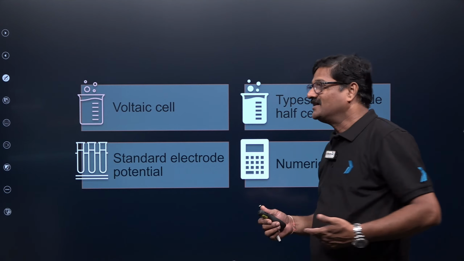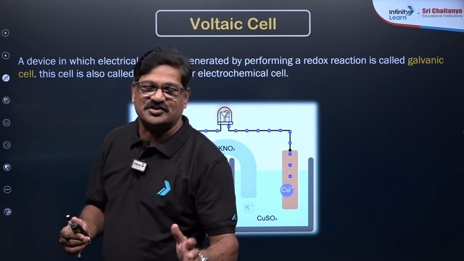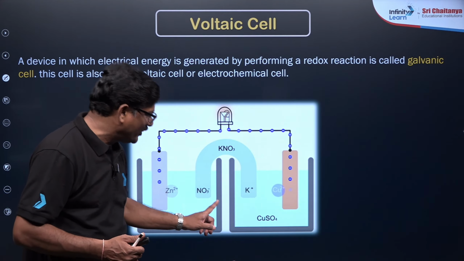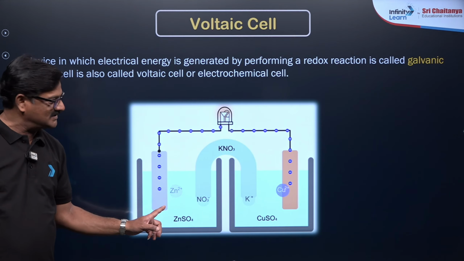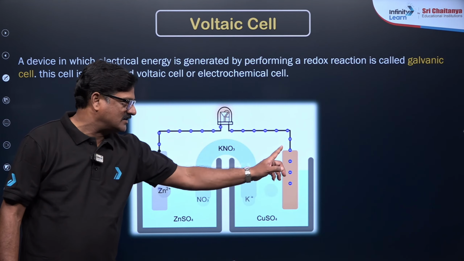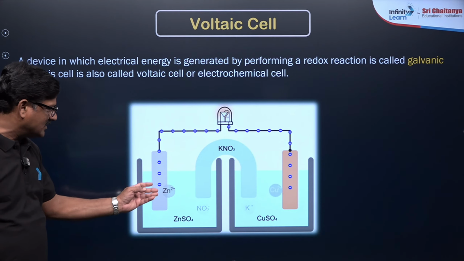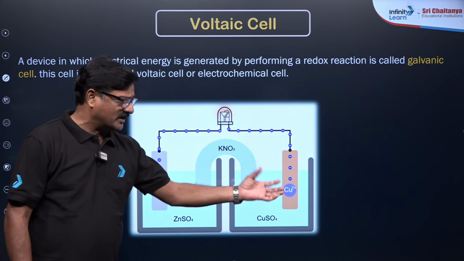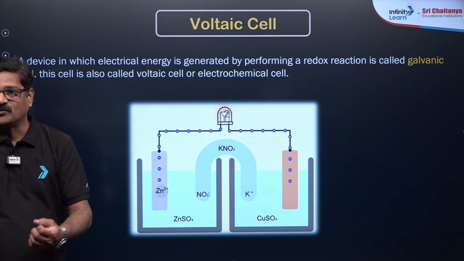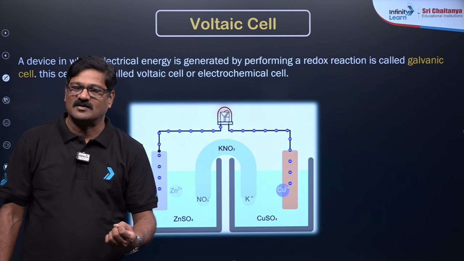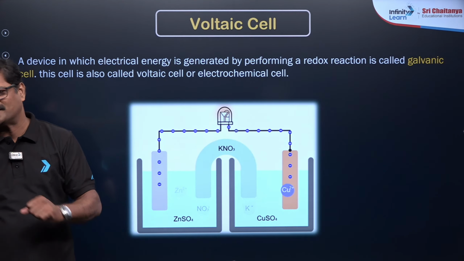You can see in the voltaic cell, a redox reaction takes place in a spontaneous way, where zinc sulfate is taken with zinc immersed in it, and copper sulfate is taken with copper immersed in it. As time proceeds, zinc is getting oxidized and copper is getting reduced. What is the oxidation process? Loss of electrons is called oxidation, and gain of electrons is reduction.